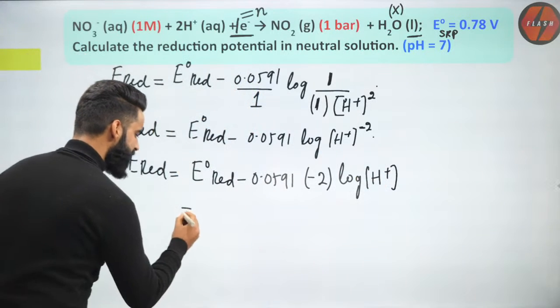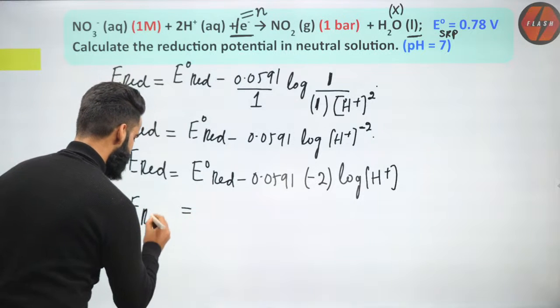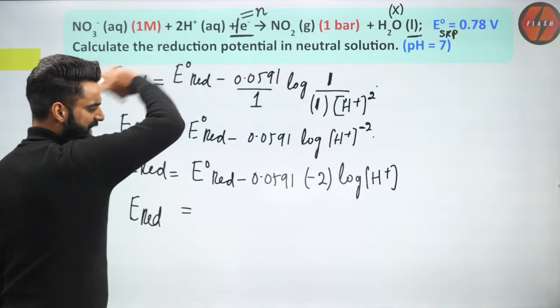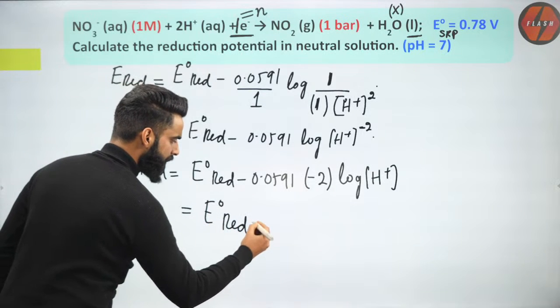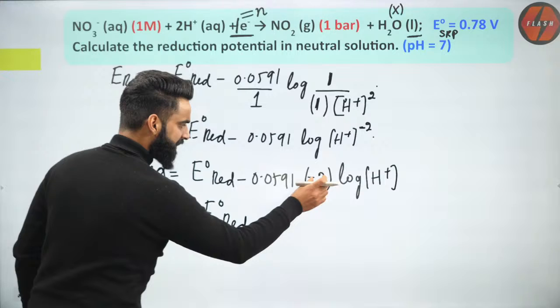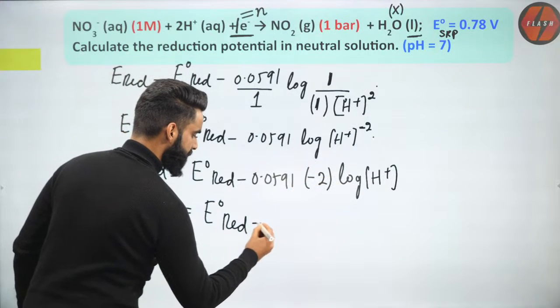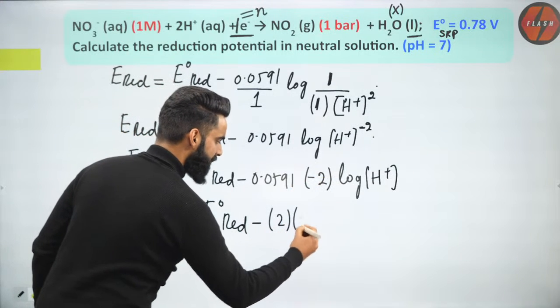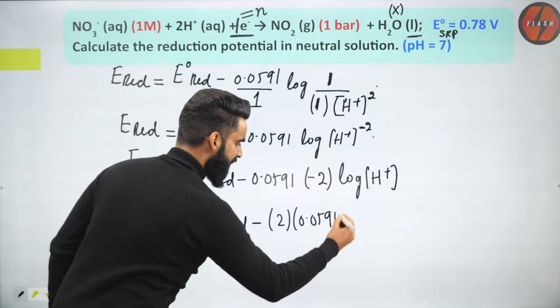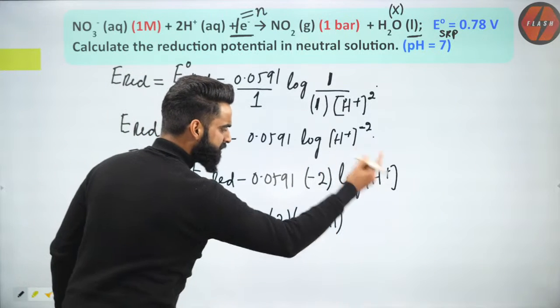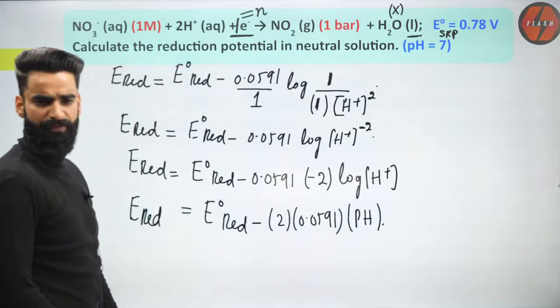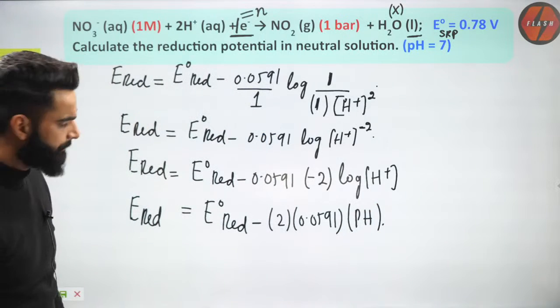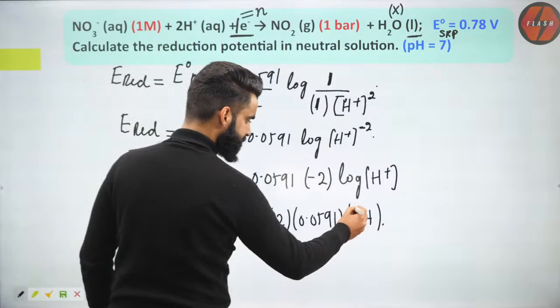Now, people, I can further write it like this: reduction potential of the electrode is equal to E naught of reduction minus 2 will come to the front, 0.0591 over here. This becomes minus log of H positive. Minus log of H positive is what we call as pH.